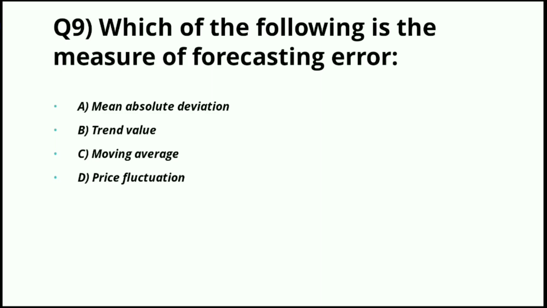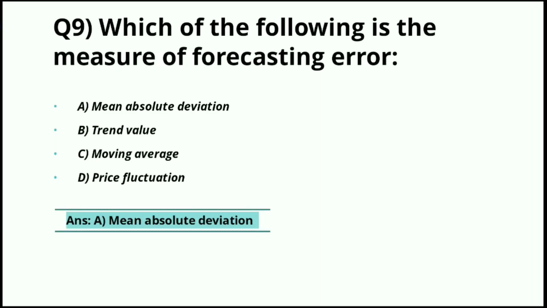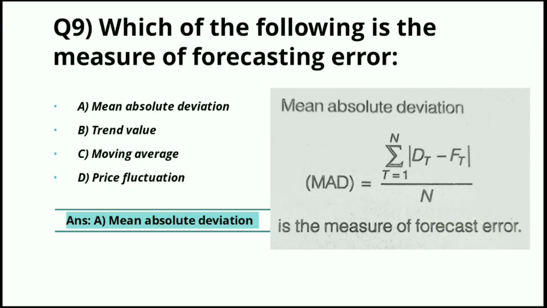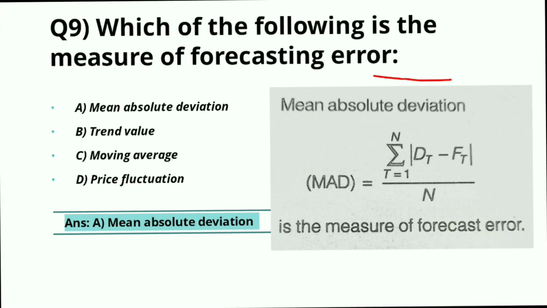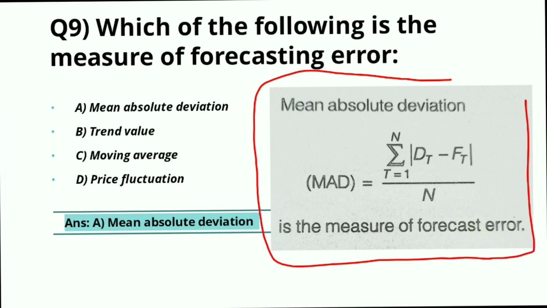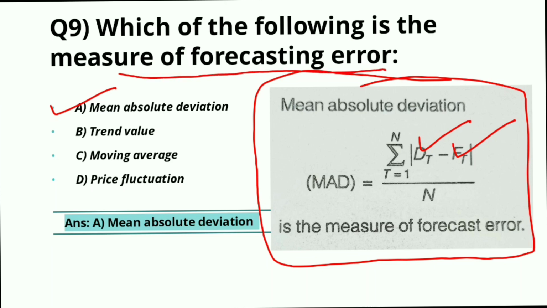Which of the following is the measure of forecasting error? The options are mean absolute deviation, trend value, moving average, or price fluctuation. The right answer for this question is part A, mean absolute deviation. Mean absolute deviation is the method to calculate the forecasting error. It is the average of absolute value of difference between actual demand and forecast demand. So the right answer is part A, mean absolute deviation, which measures the forecasting error. Now we will move to our next question.